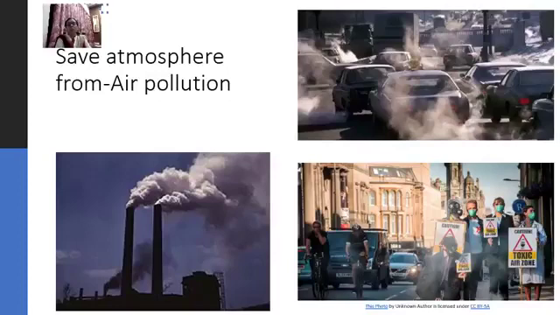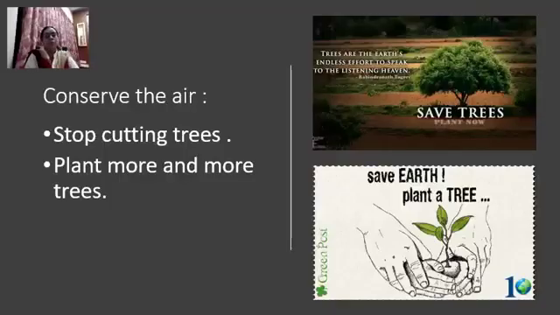In the third picture, you can see so many people are wearing masks. Why are they wearing masks? So that they cannot breathe in the harmful gases, which will make their health bad, which will make them ill. Okay? So we have to take care of atmosphere. How can you take care of atmosphere? Let us see. We have to save the atmosphere, we have to conserve the air. Okay, how can we do it?